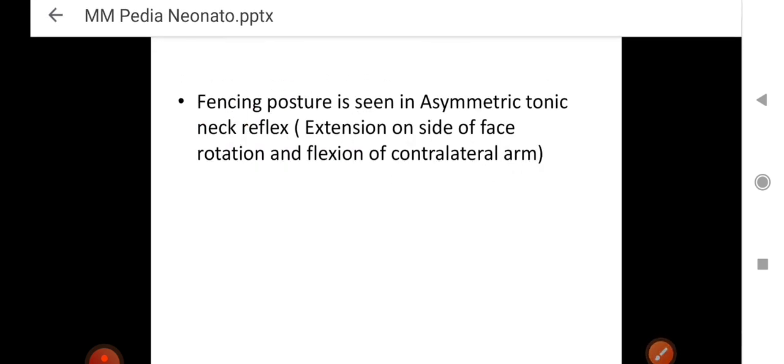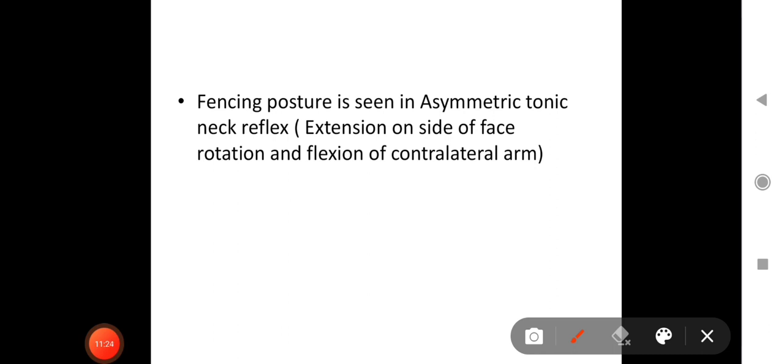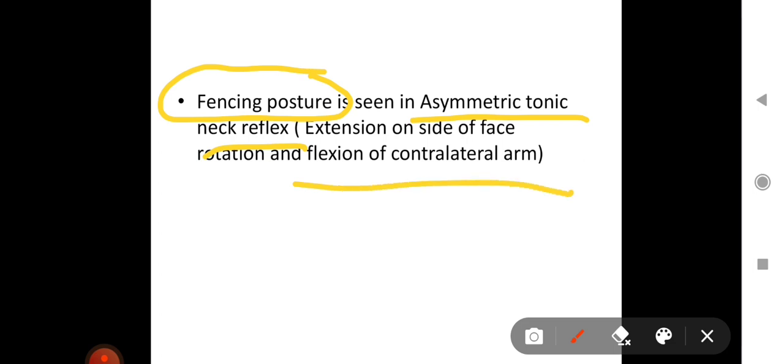Next, fencing posture is seen in asymmetric tonic neck reflex. Now the question is framed like this: fencing posture is seen in, or which posture is seen in asymmetric tonic neck reflex, that is ATNR. Now what is fencing posture? There is extension on the side of face rotation. The face of the baby, or the neck of the baby, is rotated towards one side, and there is extension on that side and flexion on the contralateral arm.